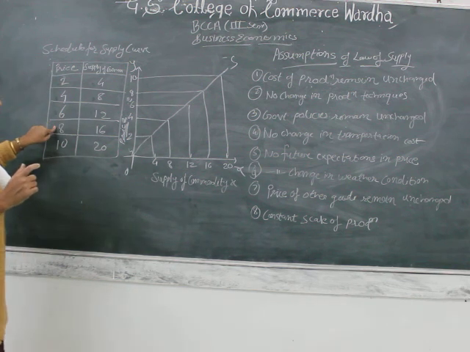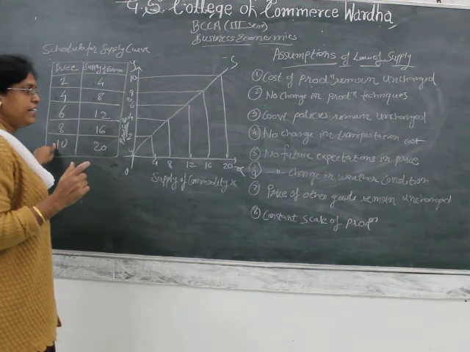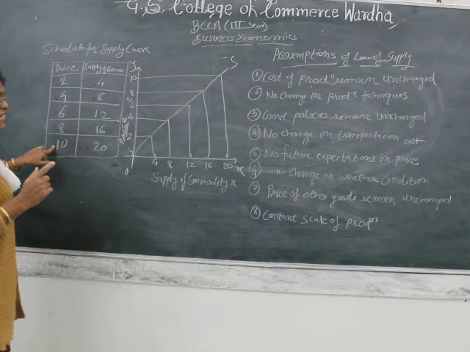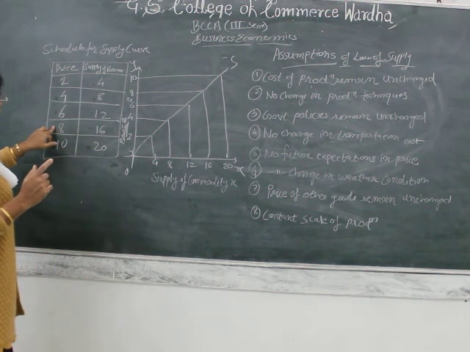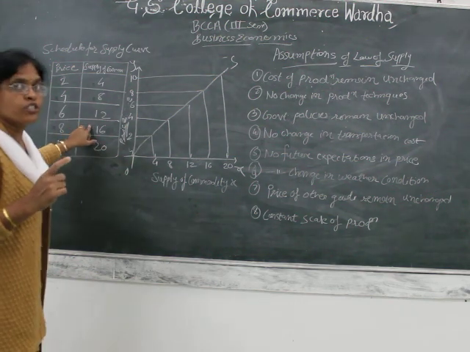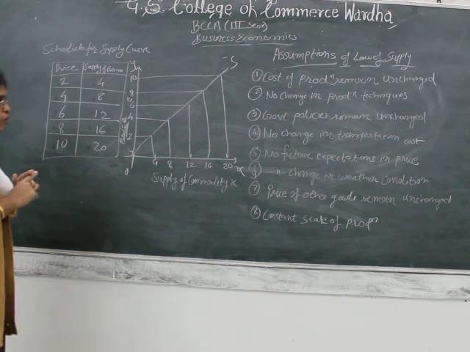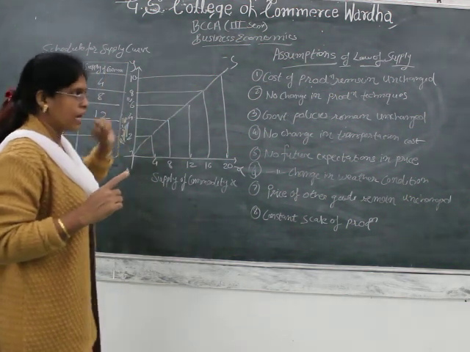When the price is 8, the quantity supplied may be 16, and when the price is 10, the supply is 20. This means that when prices are higher, the supply is also higher. When the prices are more, the supply is more. Exactly opposite of the law of demand. And likewise, we have taken this schedule for drawing the supply curve.